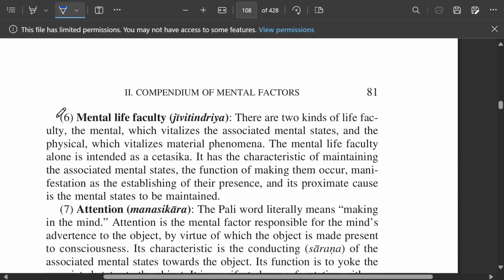There are two types of life faculty. The mental, then you're adding about the mental, which vitalizes the associated mental states. This is a relative clause, okay? And the physical, another relative clause, which vitalizes material phenomena, you see? Two relative clauses. This one refers to the mental, this one refers to the physical. Now look at this, it is a little interesting, just something I noticed. "Which" refers to a noun, right? But "mental" is an adjective.